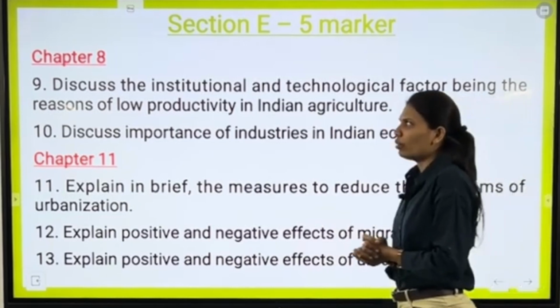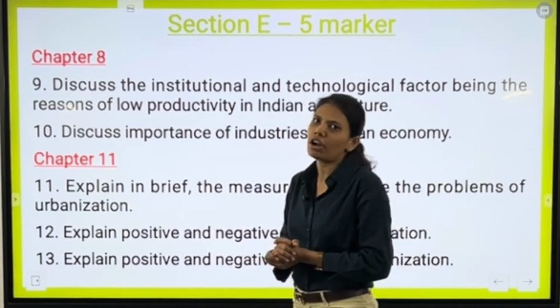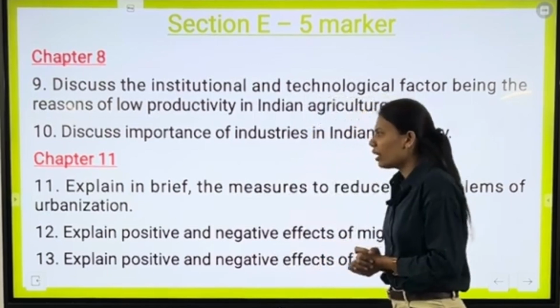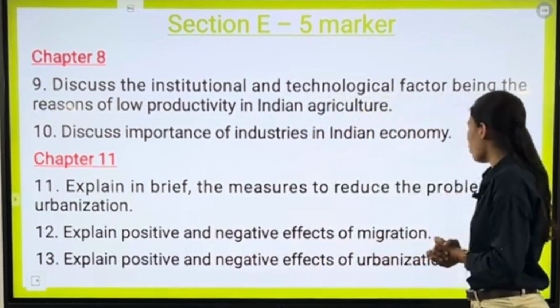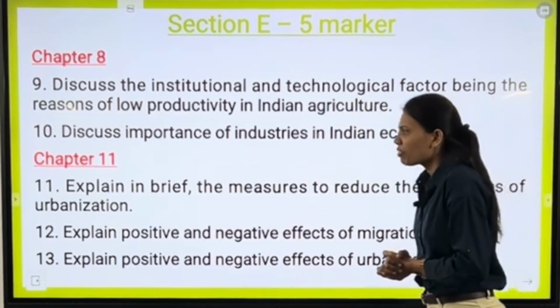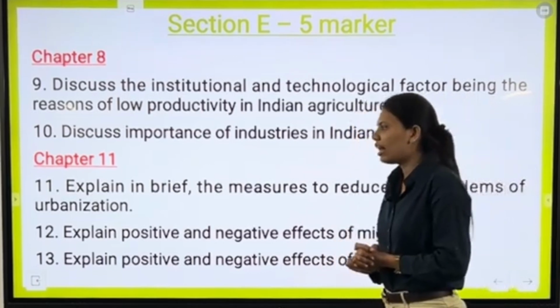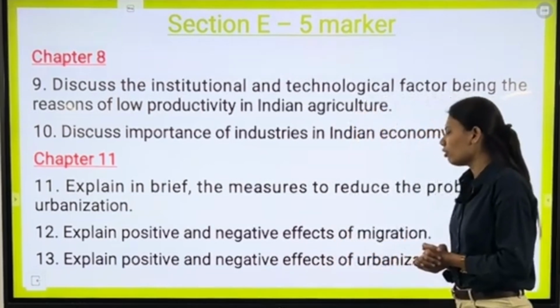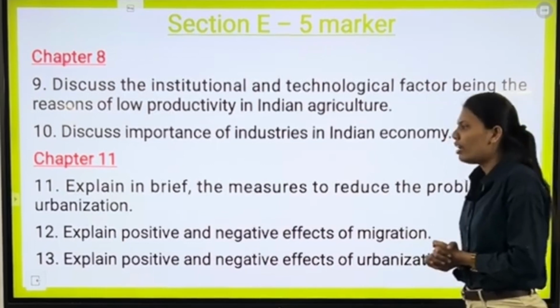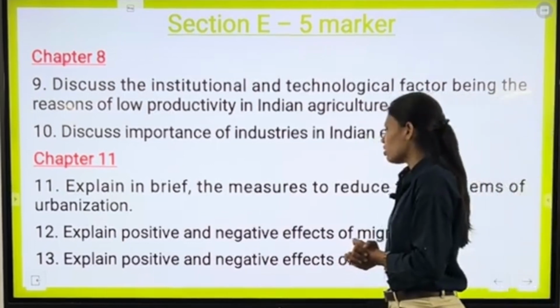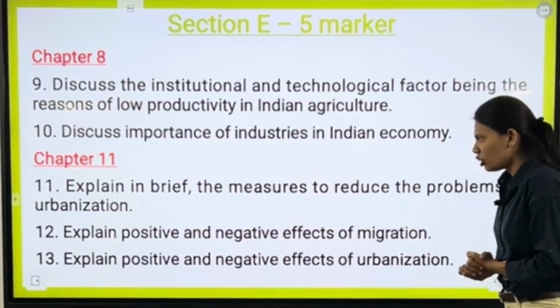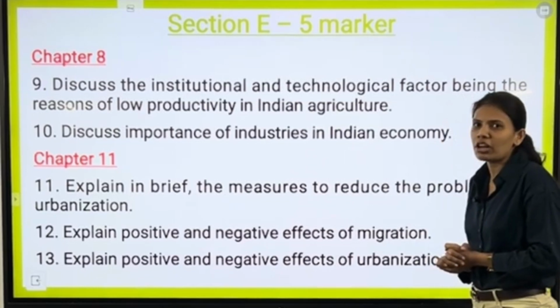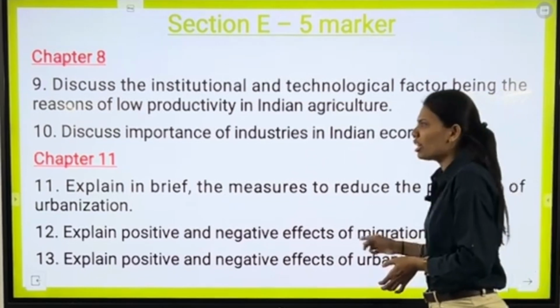Next, from chapter number 11, our first question is explain in brief the measures to reduce the problems of urbanization. Next question from chapter number 11 is explain positive and negative effects of migration. Our next is explain positive and negative effects of urbanization. These last two questions are very important from the point of view of board examinations.